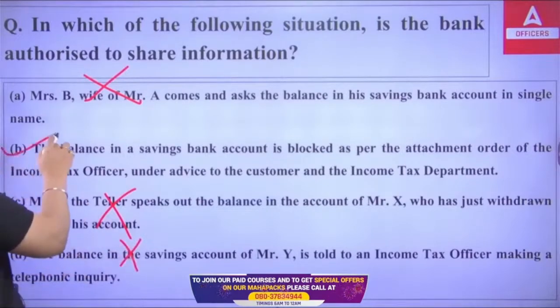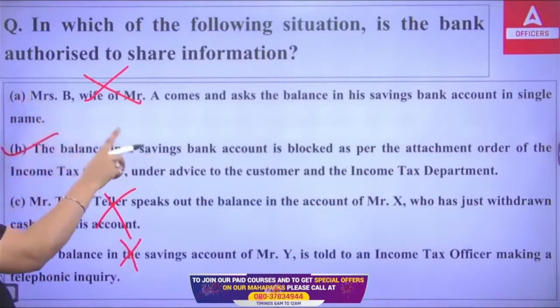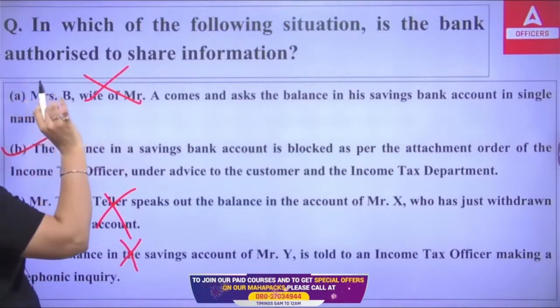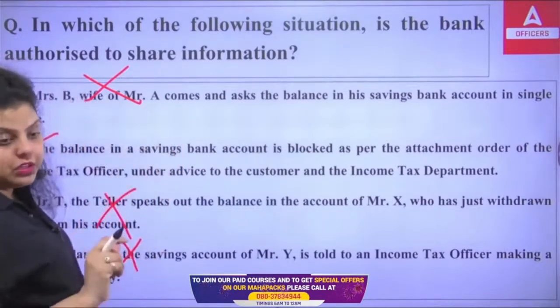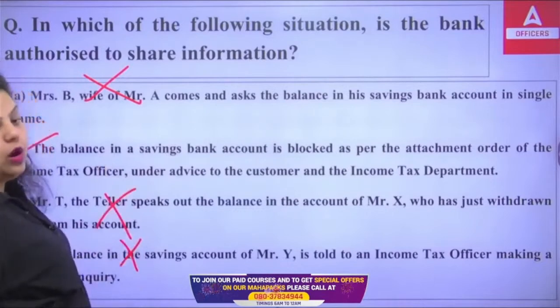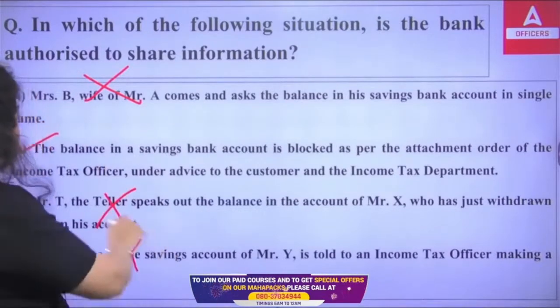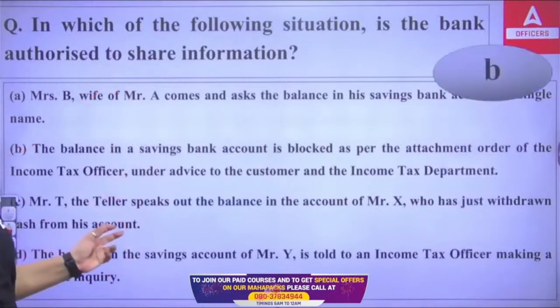The only permission given to the bank to share the information of the customer without violating the rule of secrecy and confidentiality is when the balance in the savings account of a customer is blocked as per the attachment order received from the income tax officer under the advice to the customer and the income tax department. The right answer is B.